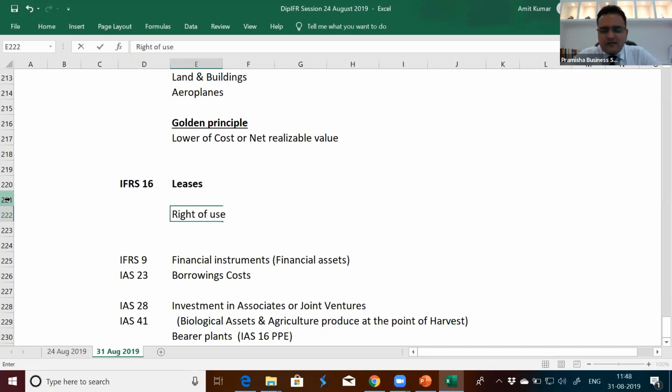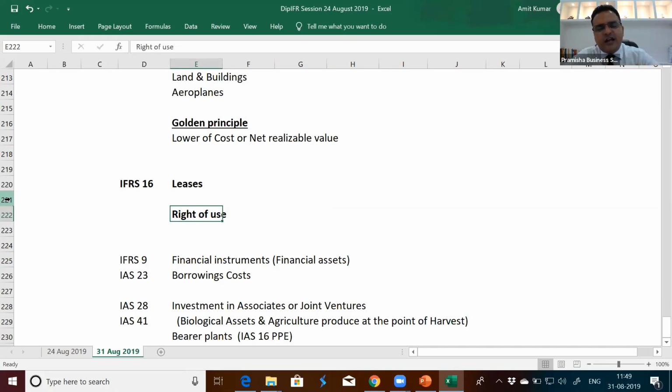Right of use means that if there is a land and building which has a life of 20 years, and someone has entered into a leasing arrangement for 5 years, they have actually bought the right of use for 5 years and they show it as an asset in their financial statements. The right of use is a capitalized asset in the financial statements.